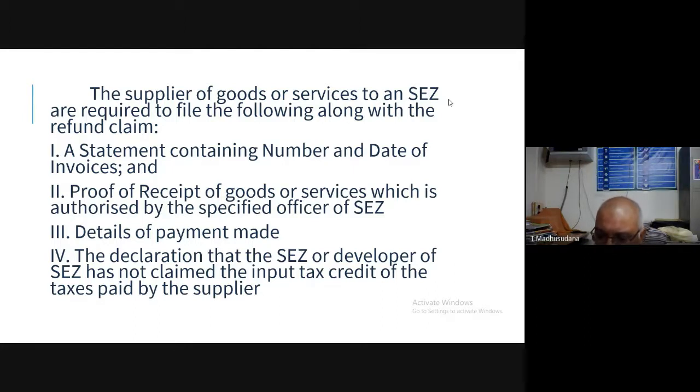That means the supplier of the goods or services to the SEZ has to declare that the input tax credit has not been claimed. So these are the four enclosures to be made by the SEZ suppliers along with their refund claim.